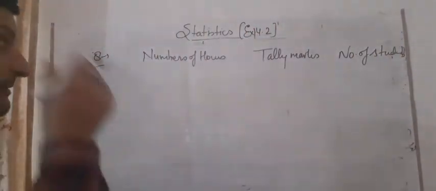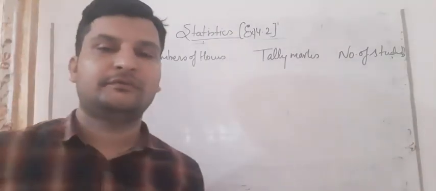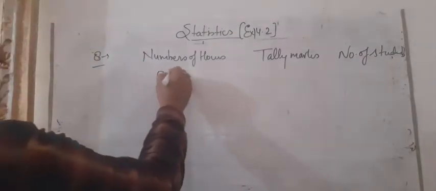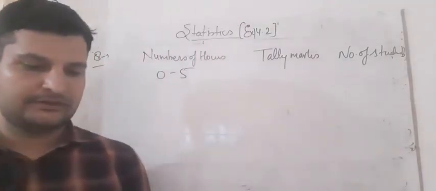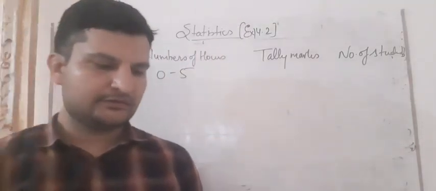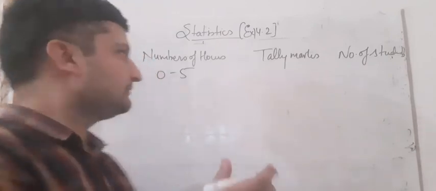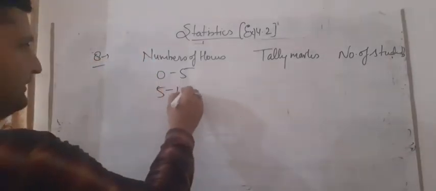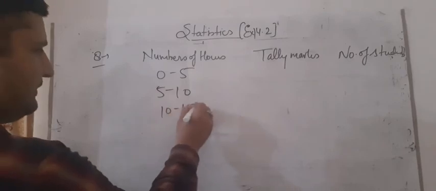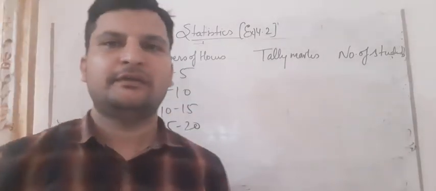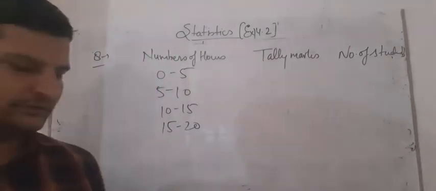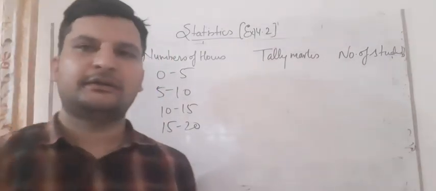So number of hours means we have to take the group of 0 to 5. So first we will take 0 to 5, and then last we will check the maximum value. What is the maximum value coming here? It is 17. So we can say that 0 to 5, 5 to 10, 10 to 15, and 15 to 20. So telemarks again, 0 to 5 means 5 will not be included there. So 0 to 5 means how many are there?